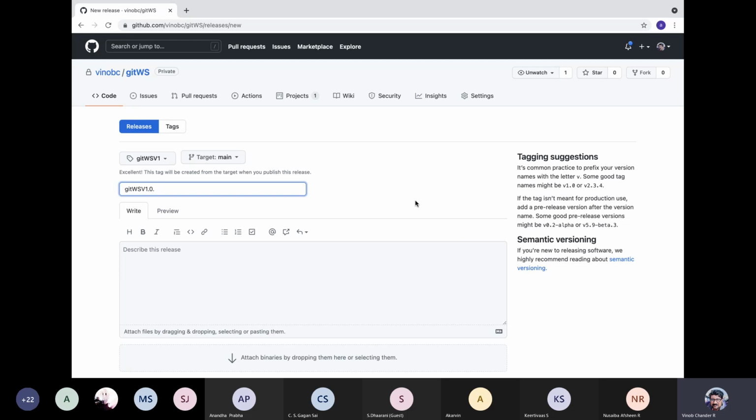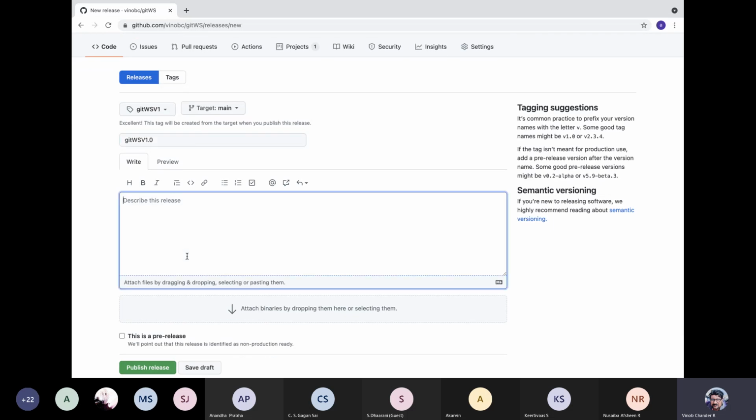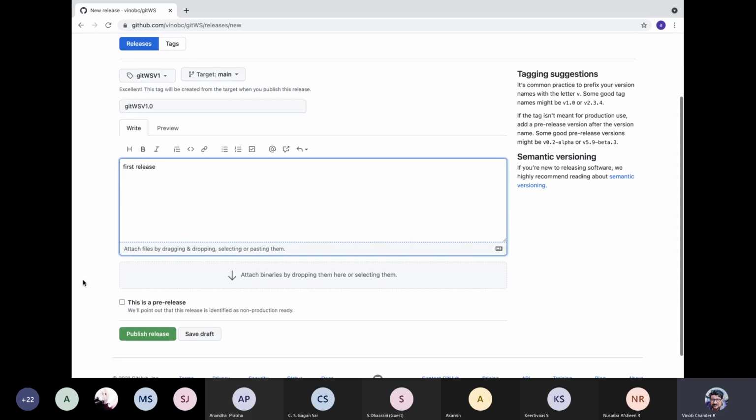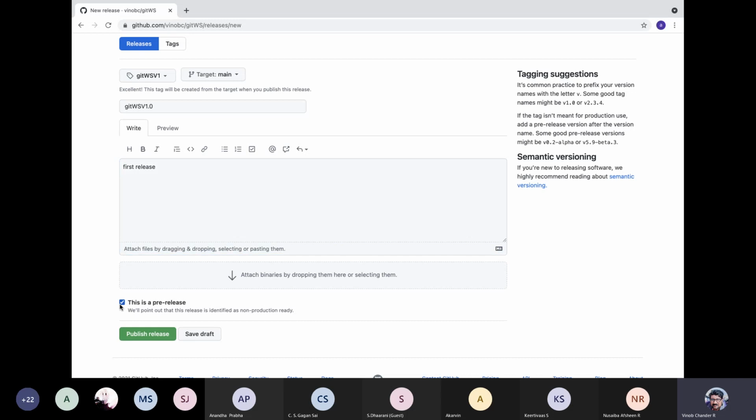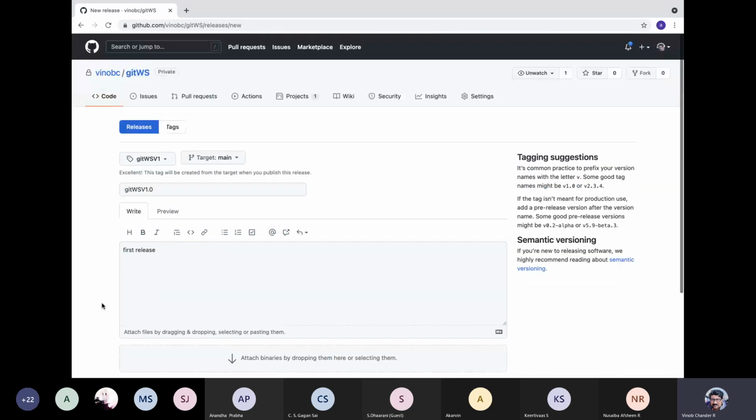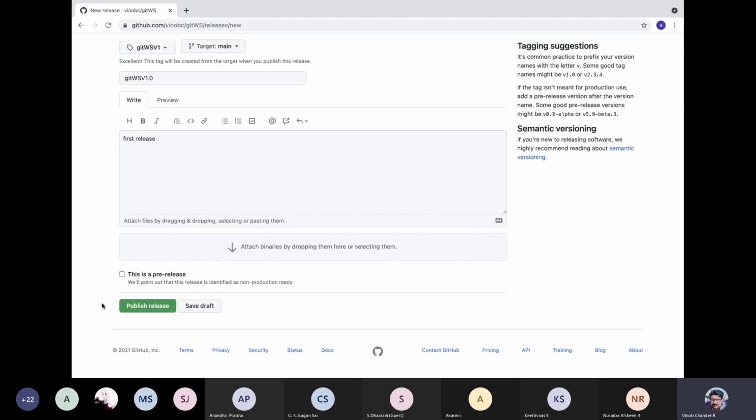Let us just say it is version 1.0 for now. Say this is our first release, and you can check this if it is a pre-release, so not production ready. You can check this if you want. Let me uncheck this and say that okay, this is a production version or production ready project that we have just thought of publishing, and then you can publish the release.